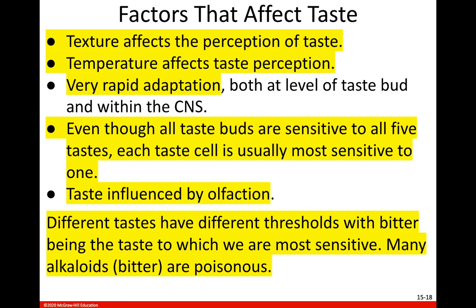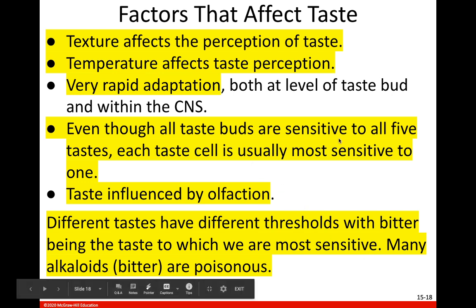Also texture. I am a big texture person. This is why I really don't like ground beef much at all, because I'm big on texture. So texture affects the perception of taste, and that can cause you to like or dislike certain things. Also, taste has a very rapid adaptation. For example, when I drink a cup of coffee, I like things really sweet, but after I've taken a few drinks of it, it doesn't taste as sweet to me anymore. That's because my taste buds, my gustatory cells, are becoming adapted to that sweet taste.